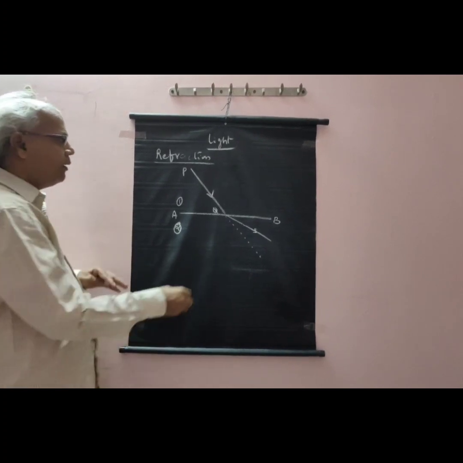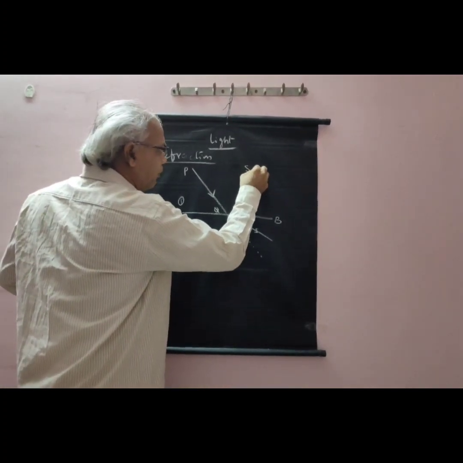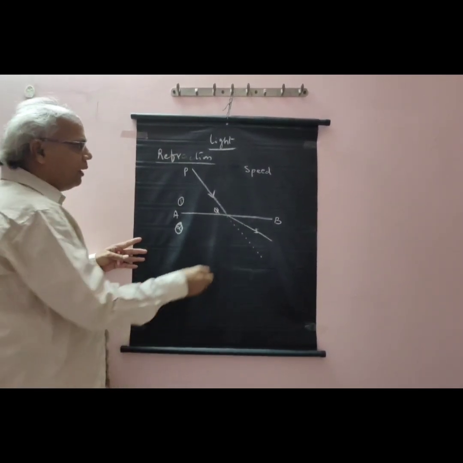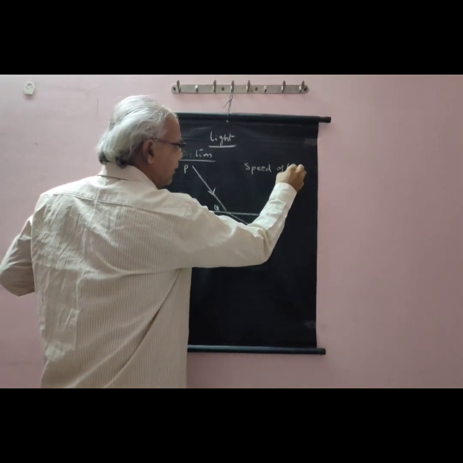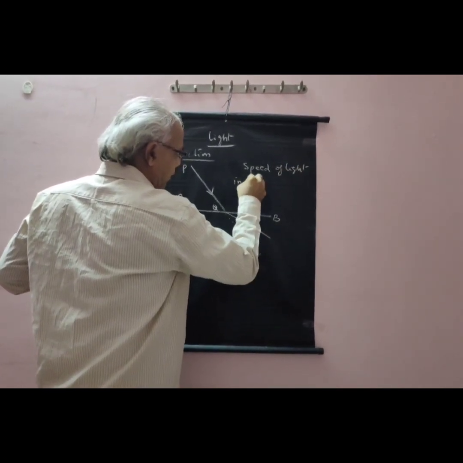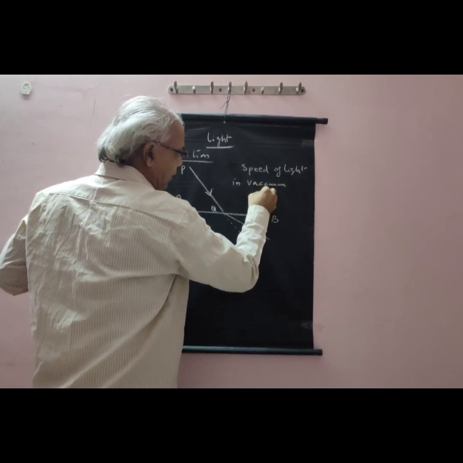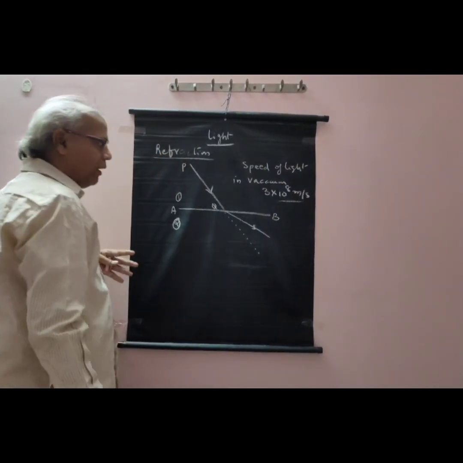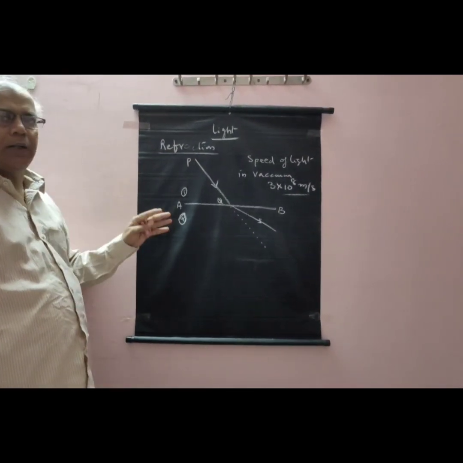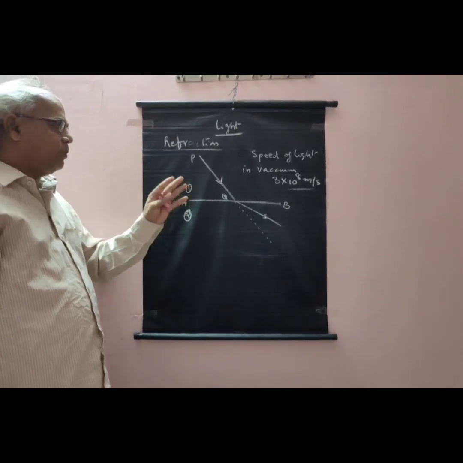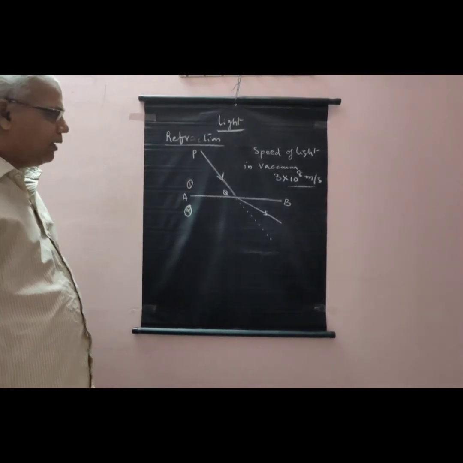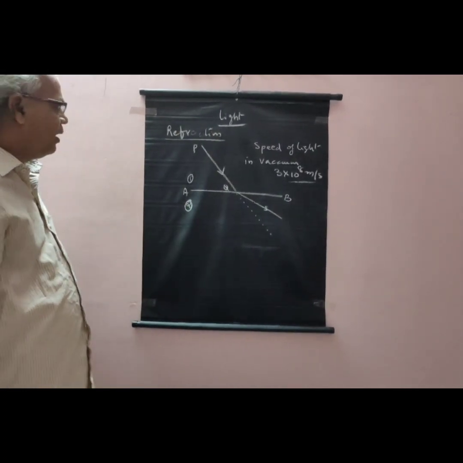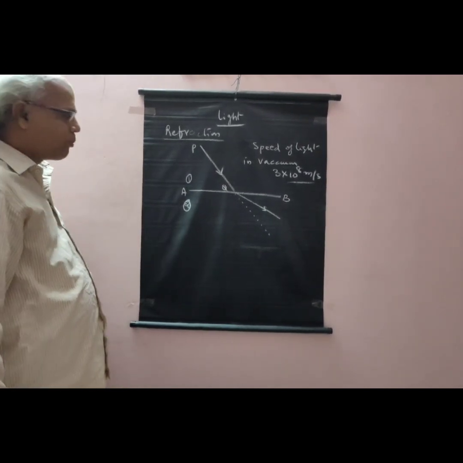Generally, light travels in a straight line, but it deviates at the interface. Why? Because the speed of light changes at the interface. In vacuum or air, the speed of light is 3 × 10^8 meters per second. But when it travels from vacuum or air to water or glass, the speed of light changes. That's why the path of the light deviates from its straight line path. This phenomenon is called refraction.